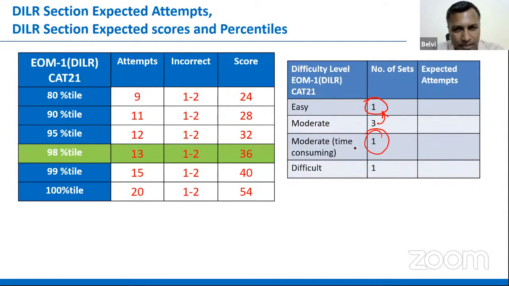It might have taken some time. You have to do a little bit of weighted averages on that. Maybe that is a little time consuming. And the last one on the bulbs and switches is the difficult one. So I suggest you could have attempted these 4 sets. Of these 4 sets, even 3 sets could have been a good bet if somebody had targeted them mindfully.